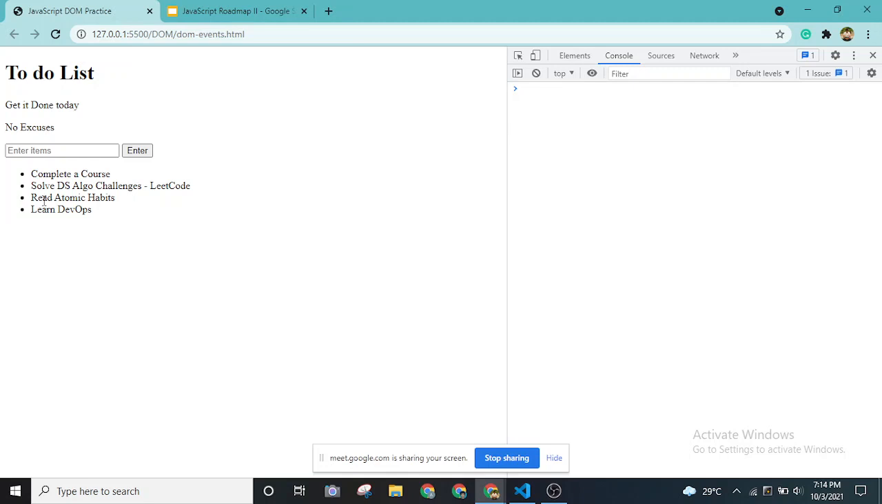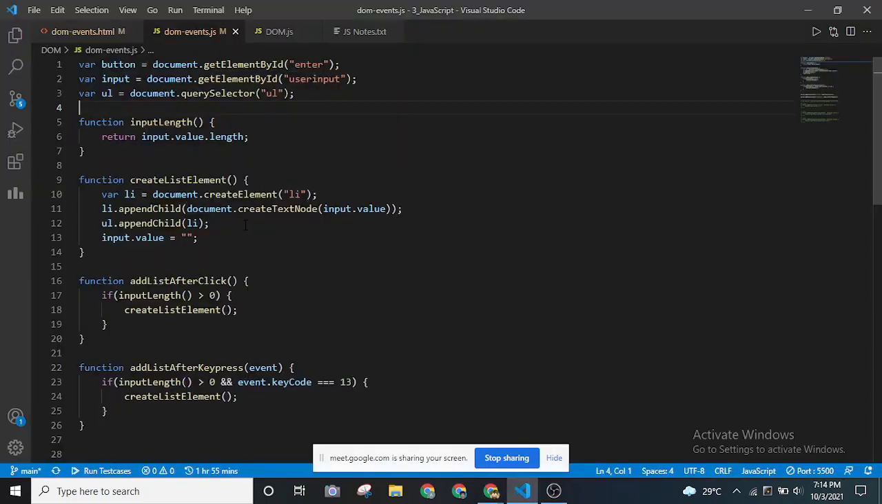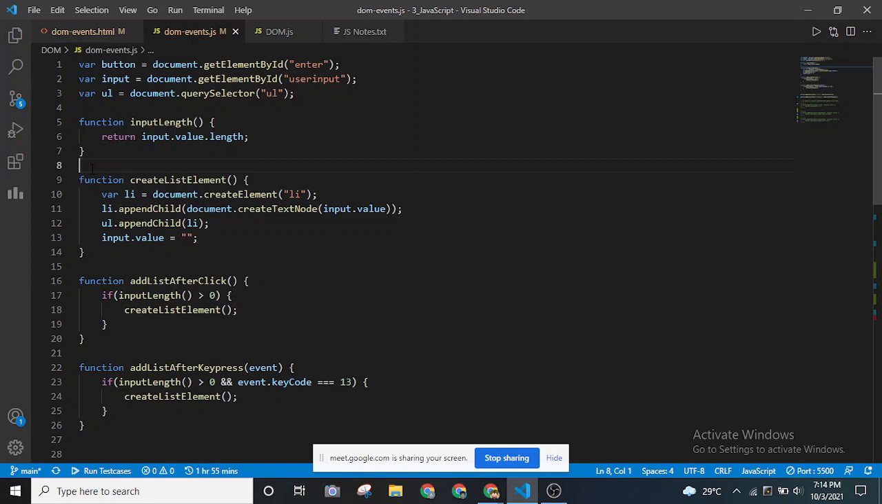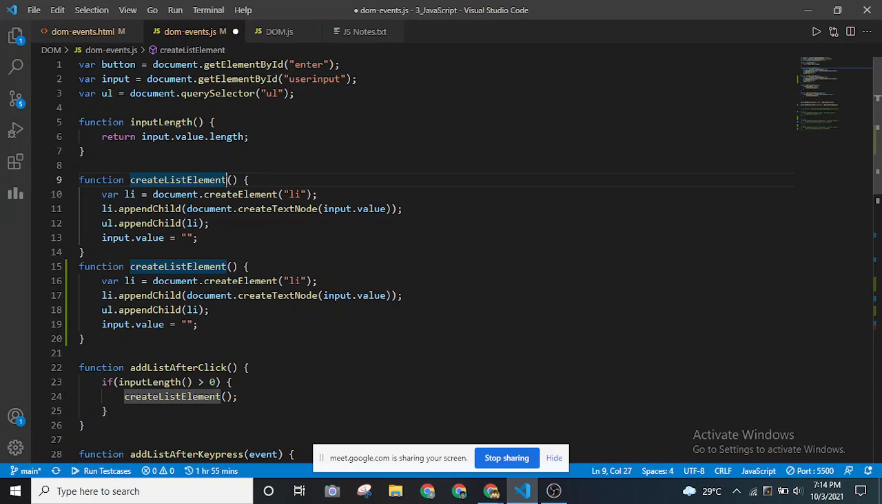So what you can do in that case? Read atomic habits. Is it possible inside the same function, or do we have to create another one? We can actually change the function itself, but whenever we add new items, they will always go inside this read atomic habits only. Okay, let me demonstrate to you. It's a good thought that you have. So let me create another function, just to show that, to put it inside the atomic habits item.